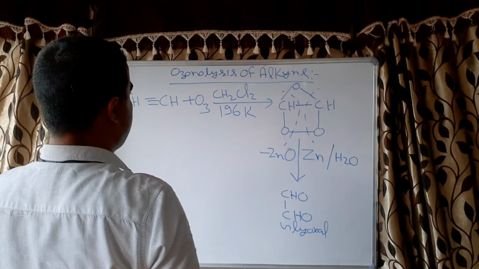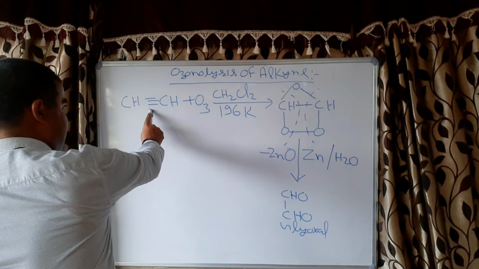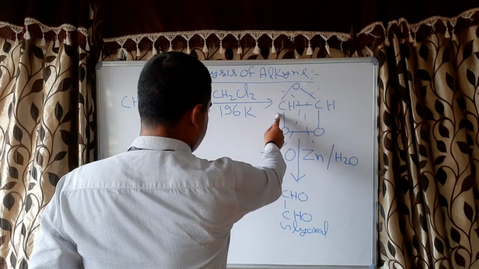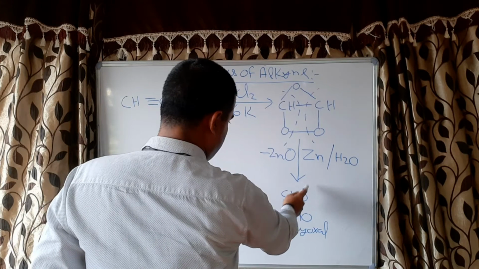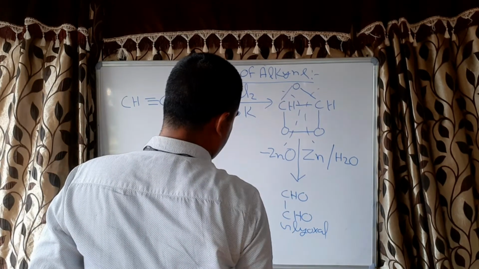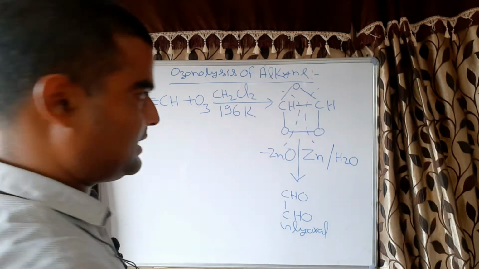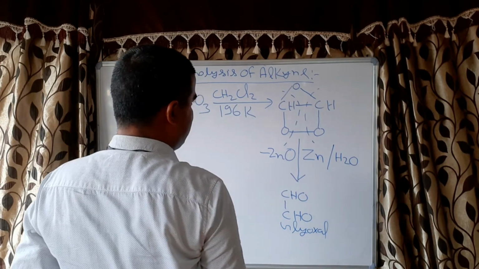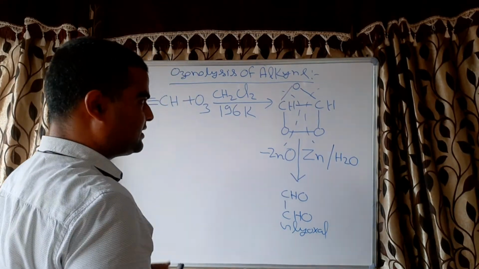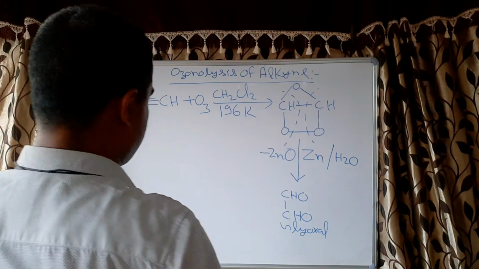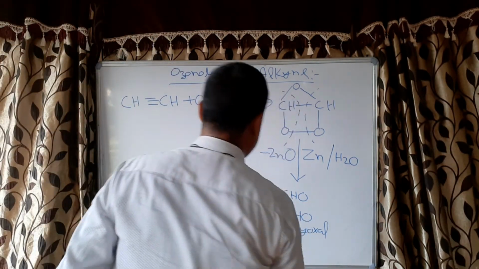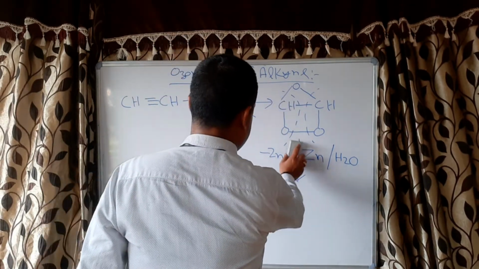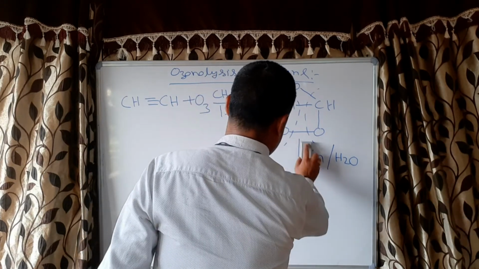Now the conversion of this alkyne into the ozonide, and then cleavage of this ozonide into the carbonyl compound, that is called ozonolysis. And since reductive cleavage has taken place, this ozonolysis is called reductive ozonolysis. Now let us see oxidative ozonolysis. In oxidative ozonolysis, we will not use the zinc.